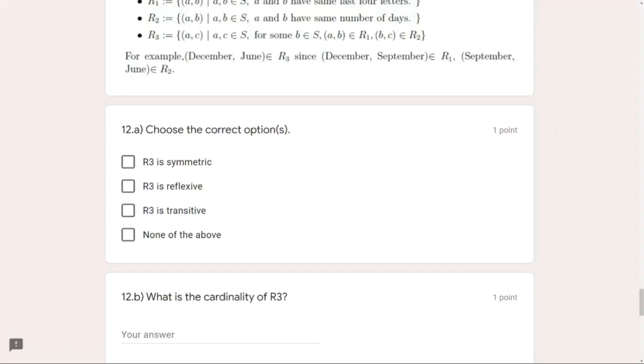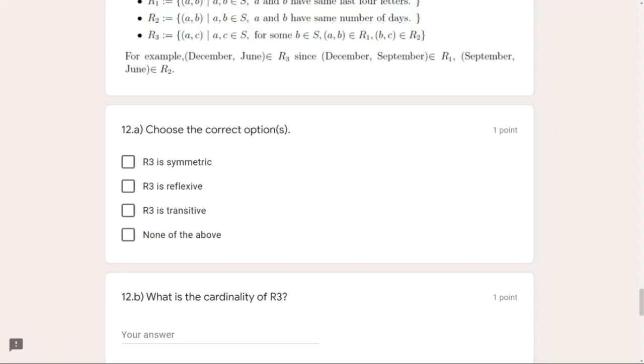But we don't have any such condition, because there are some months for which, if you put A, comma C together, we can draw out one B from the set of months which shares the same last four letters as A and the same number of days as C. But if we reverse the order, C, comma A, it is not necessary that B would have the same last four letters as C and the same number of days as A. That means it is not necessary that if A, comma C exists, then C, comma A has to exist.